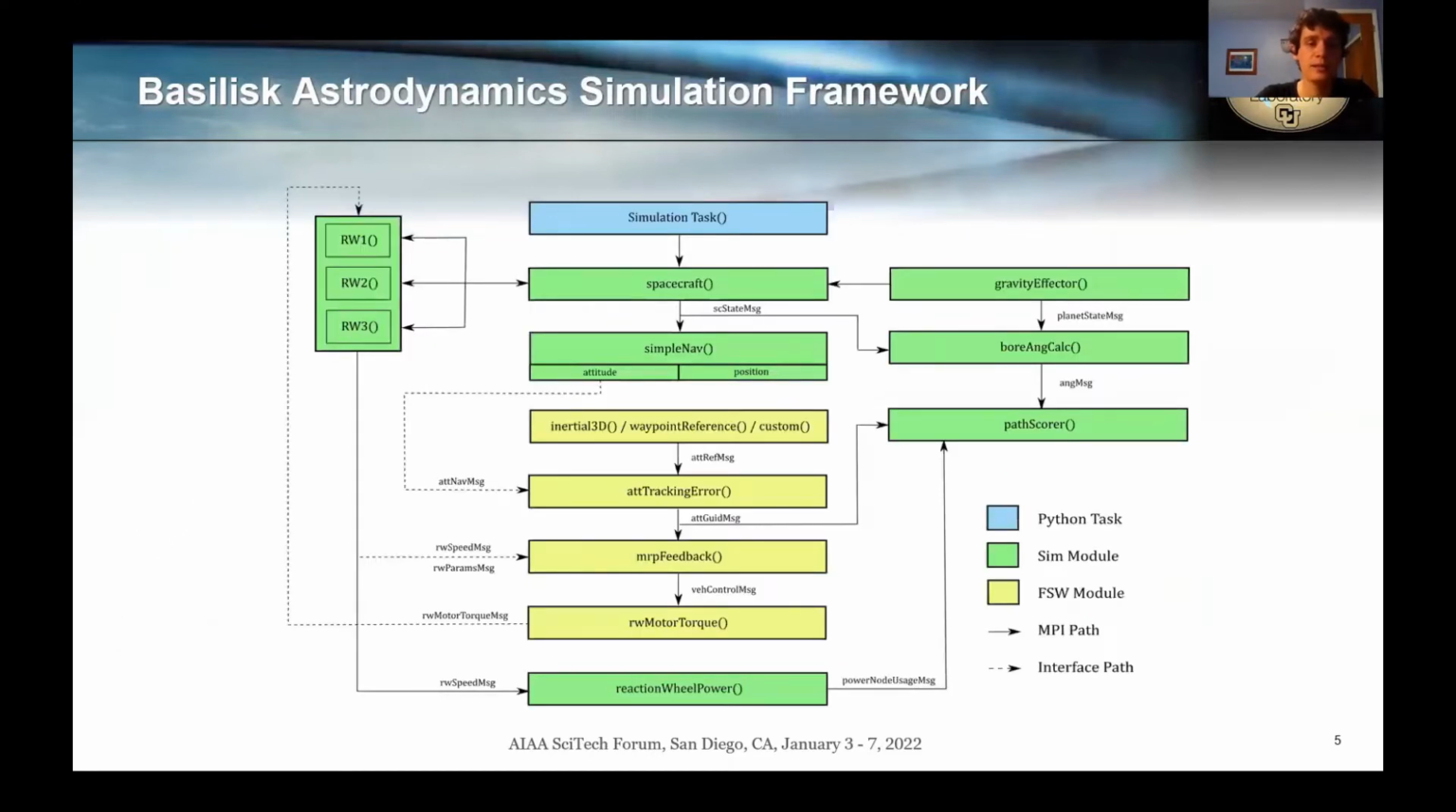The scheme highlights all the modules that are used in the simulations that I'm going to be showing to you in a few seconds. Each of these boxes is a different module, and each module simulates some spacecraft behavior. We're going to be focusing on the waypoint reference module and the path scorer module that were developed specifically for this work. And I just want to highlight the fact that a custom module can be written by any user in substitution of the waypoint reference module.